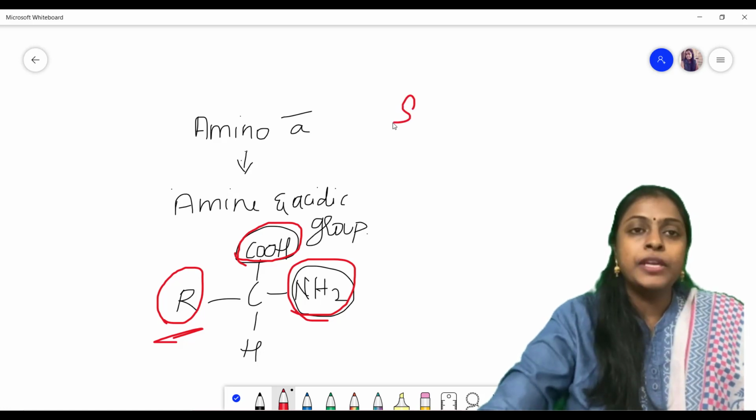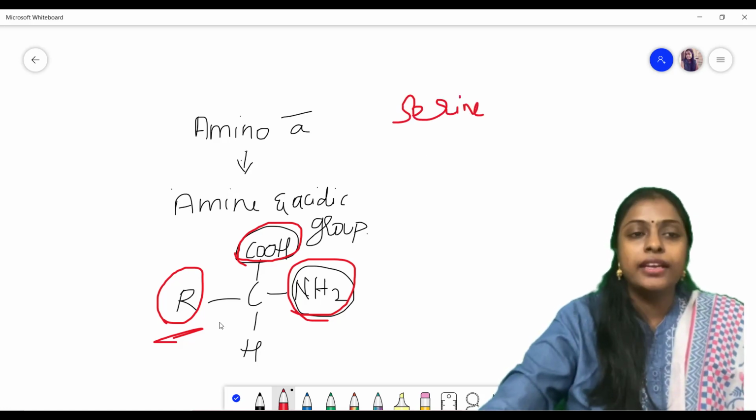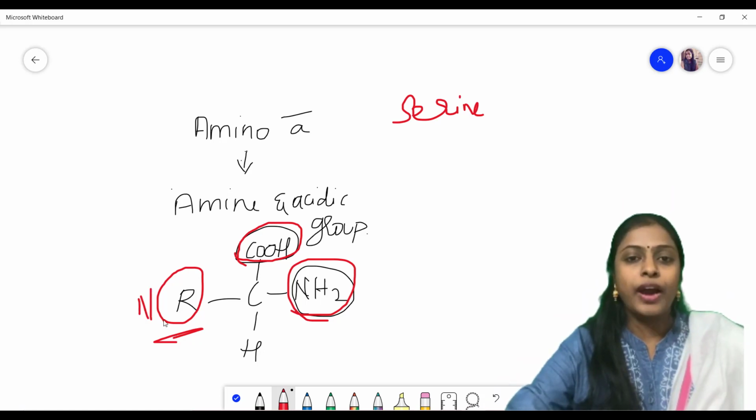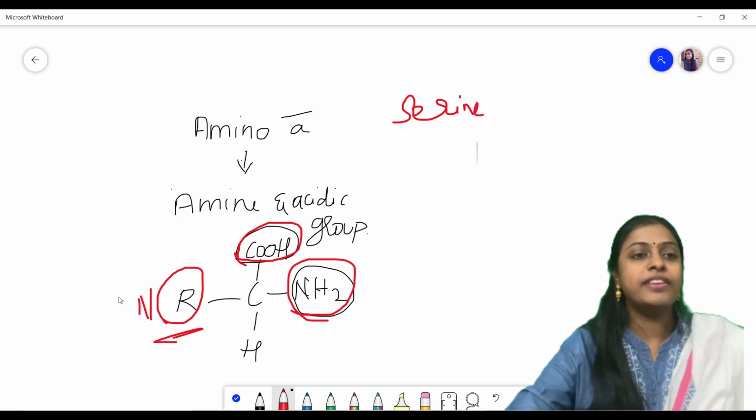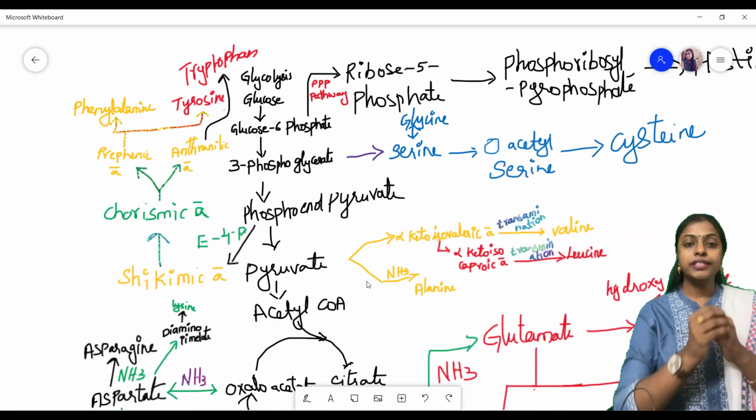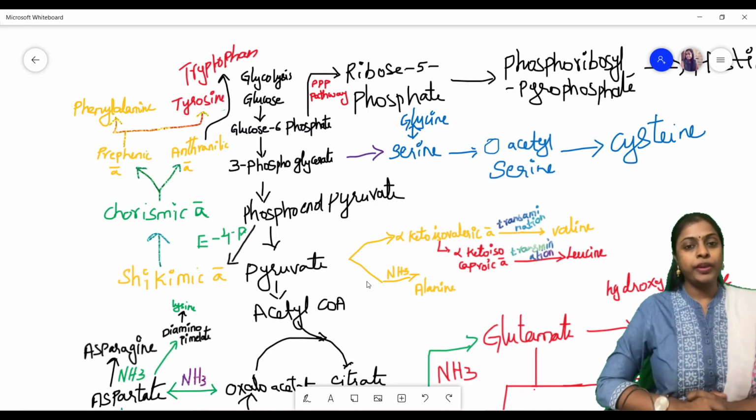Example, serine. If it is serine, then here instead of R, as this is serine, we will add NH. Okay? So let's see our amino acid pathway.